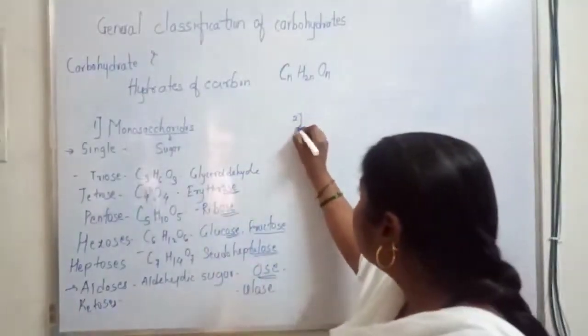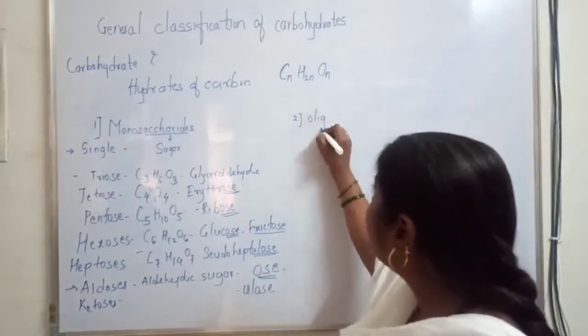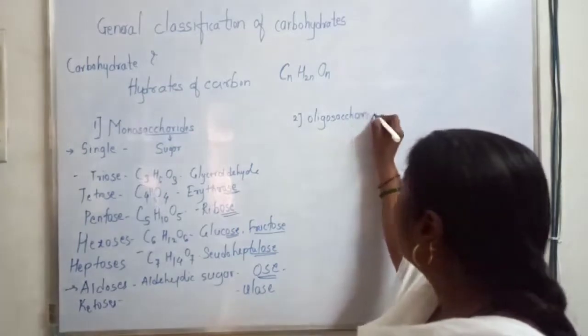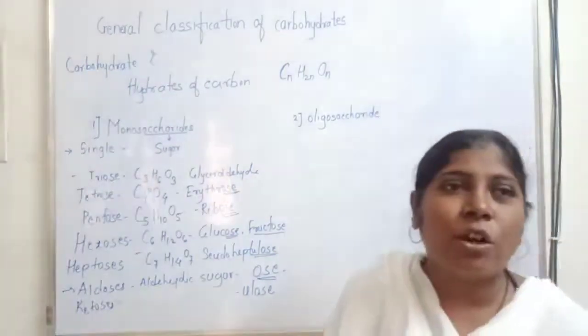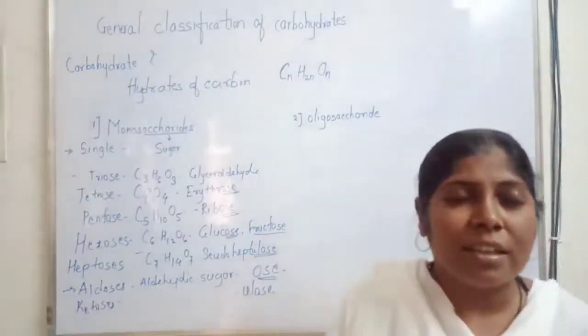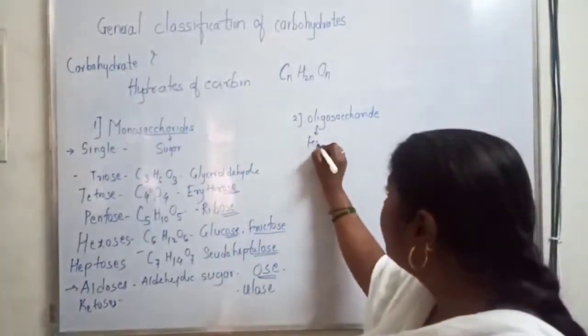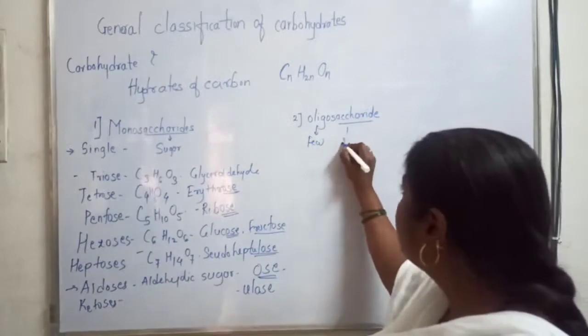The next class of carbohydrates contains the oligosaccharides. The word oligo indicates few in number. The meaning of oligo is few, and saccharide is sugar.